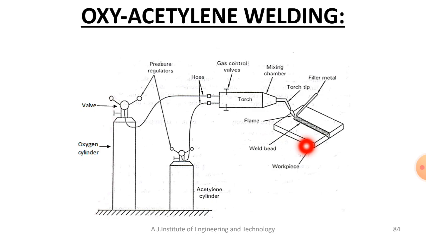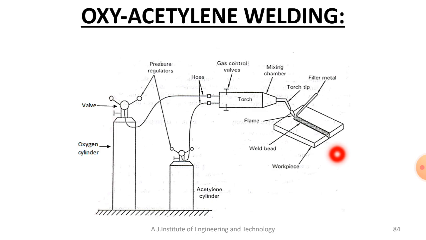Slag is nothing but the reaction products, which usually float in the molten material and can be removed. If you remove that slag, you will get a strong joint.